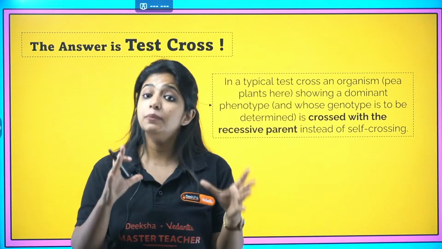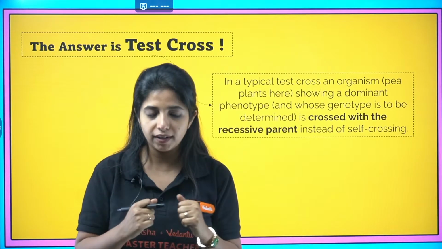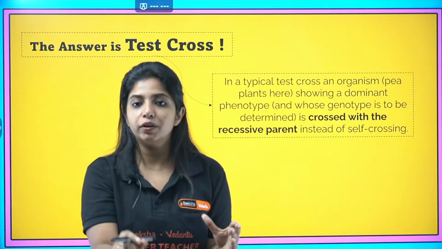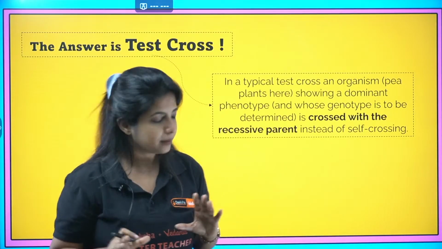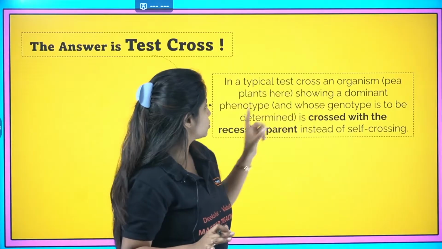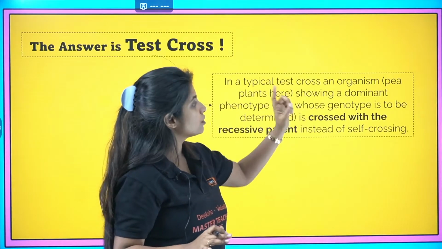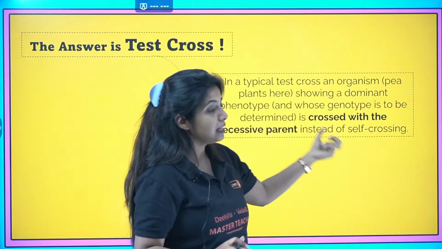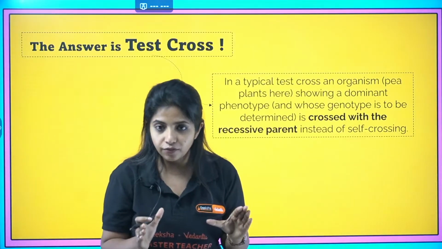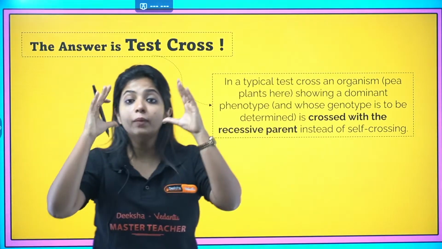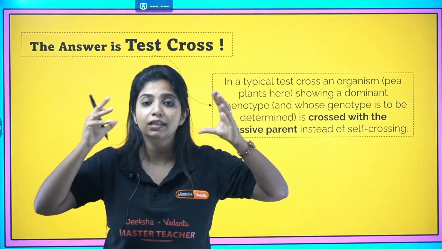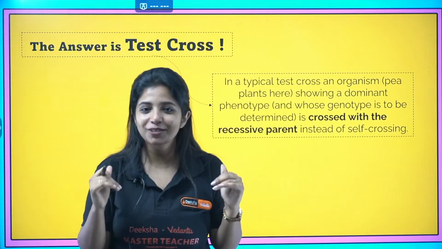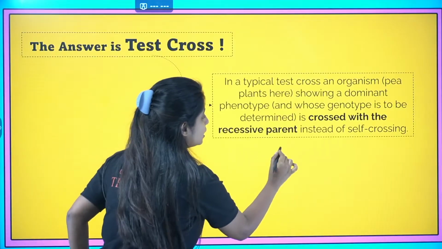What do you mean by test cross? That is even more important. The test cross definition is very, very important, and you can cross it and show it as well. A typical test cross is where a plant showing dominant phenotype is crossed with a recessive parent instead of self-crossing. Whenever you have a dominant phenotype, it means physical nature. What is the dominant phenotype in tall and dwarf? It is going to be tall. It is definitely going to be tall.